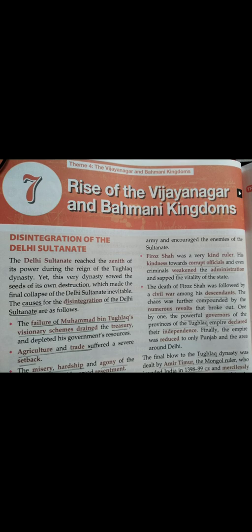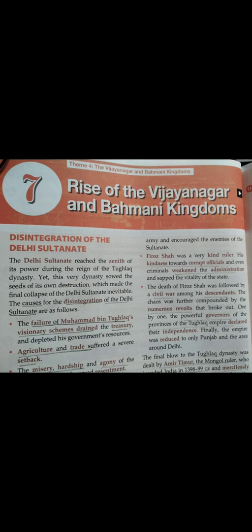So, in today's video, we shall begin with a new chapter, that is chapter 7, Rise of the Vijayanagar and the Bahmani Kingdoms. In the previous chapters, we have studied about the Turkish invasions, the rise of the Delhi Sultanate, and the expansion of the Delhi Sultanate.